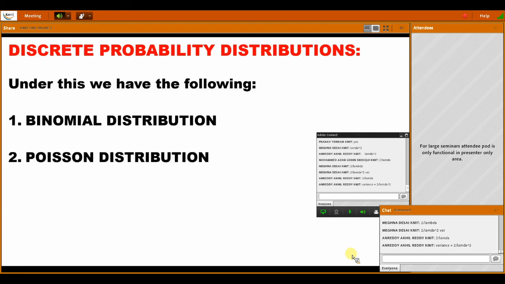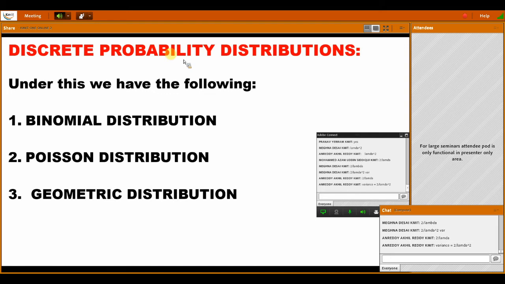Next is binomial distribution, Poisson distribution, and geometric distribution. From this, you get questions like what is binomial distribution? What is binomial distribution? B of n and p. P of X equal to x is equal to nCx p power x q power n minus x. Okay, and p plus q is equal to 1, so q is equal to 1 minus p.